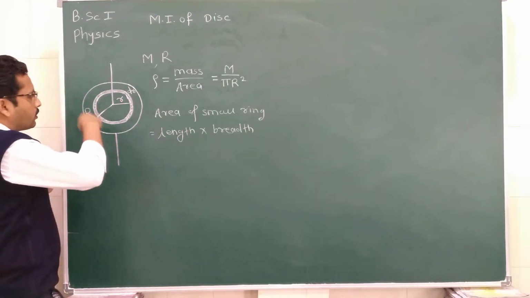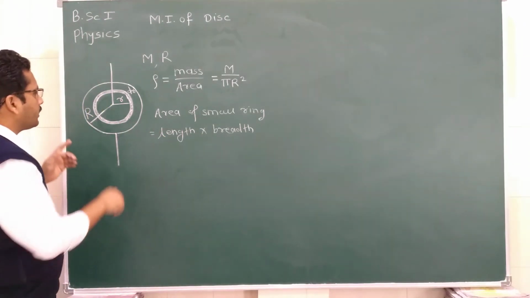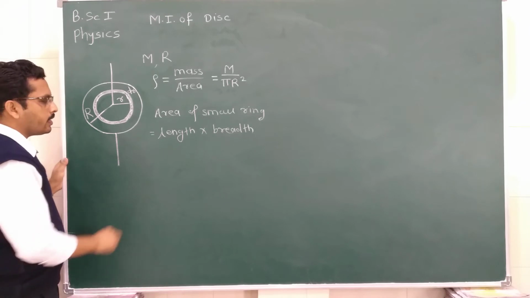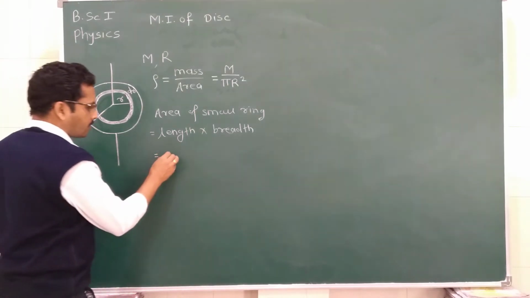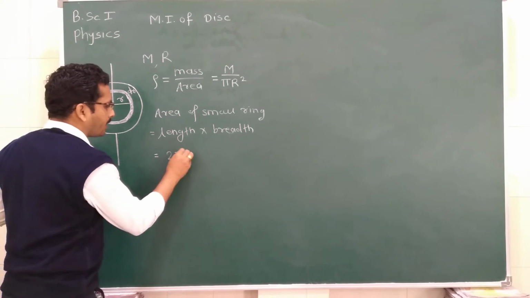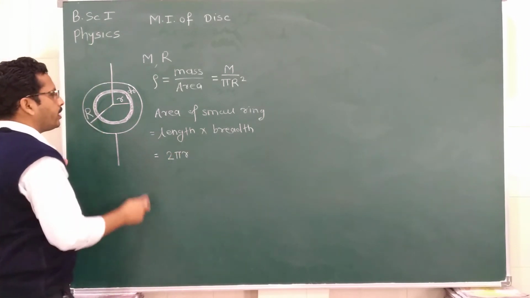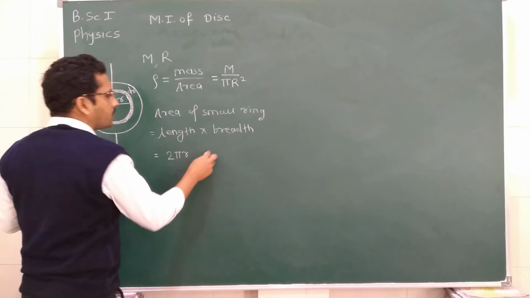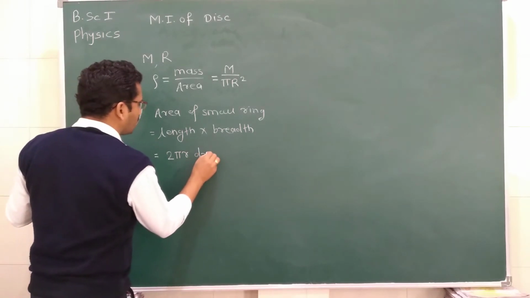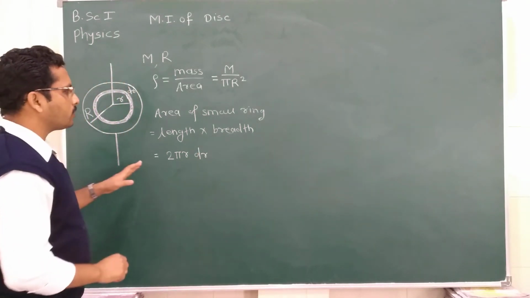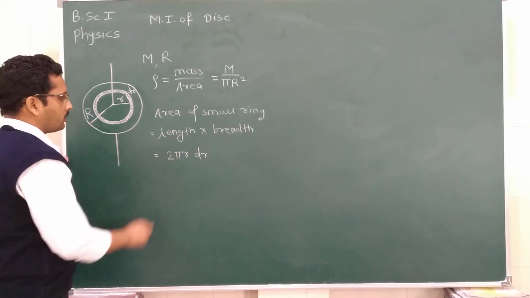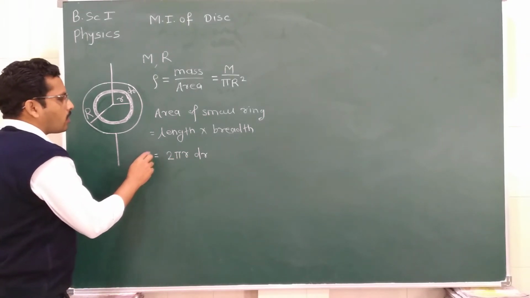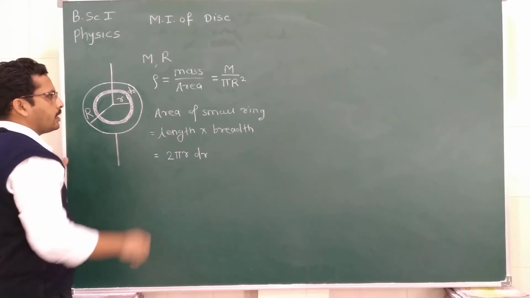This is a circular ring, and what is the length of the circular ring? It is nothing but the circumference of that ring. And what is the circumference? It is equal to 2 pi r. And what is the breadth, the thickness? The thickness is equal to dr. So we can write the area of the small ring is equal to 2 pi r into dr. This is the area of this small ring.